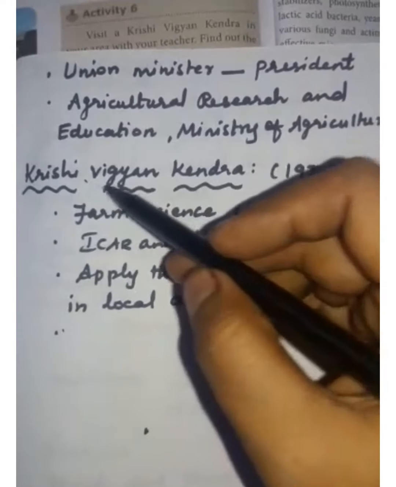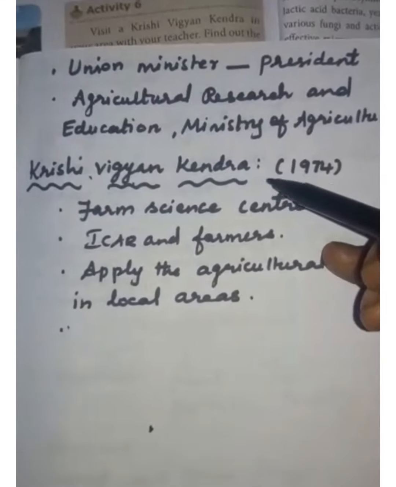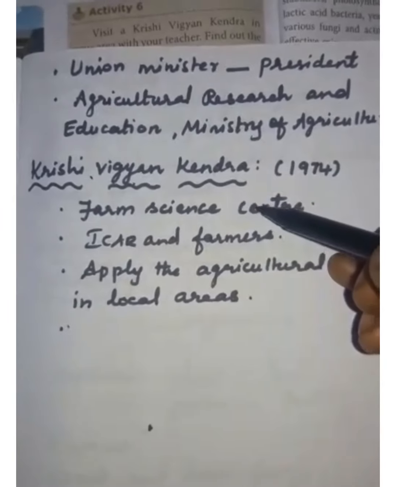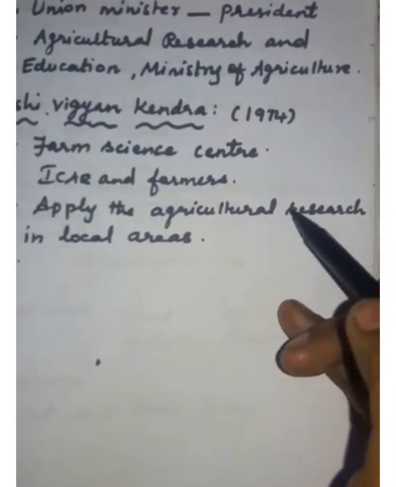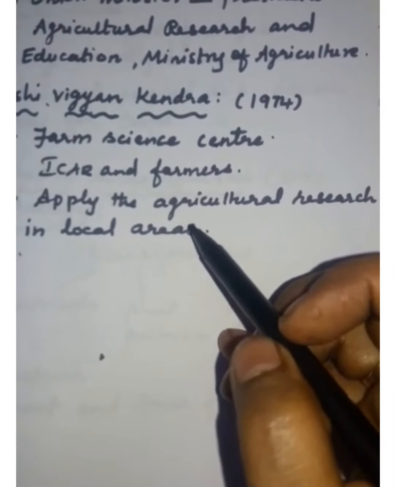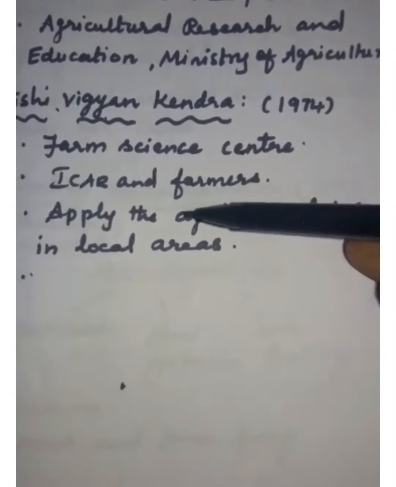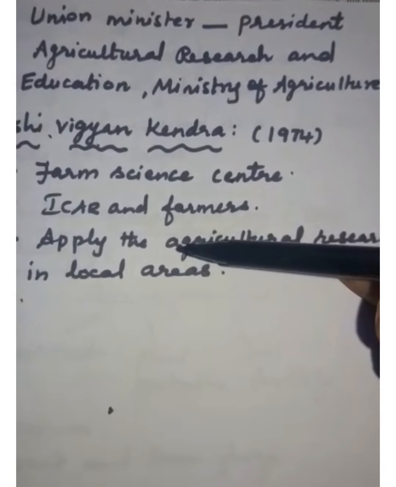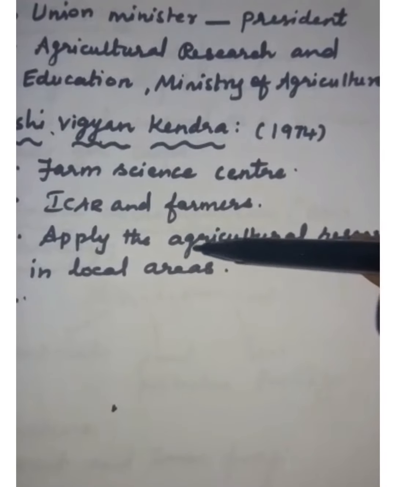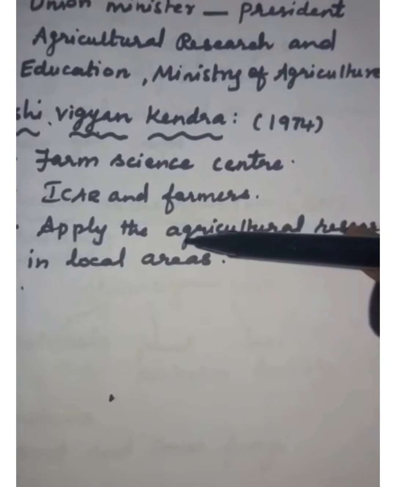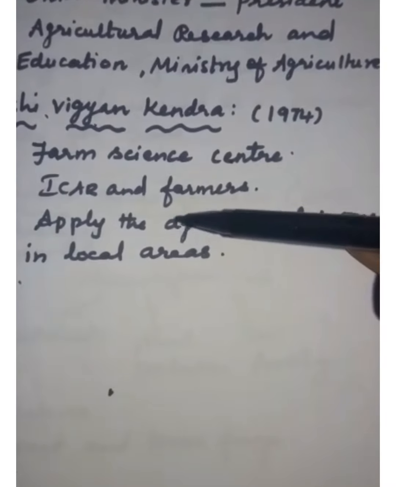Students, next we are going to study about Krishi Vigyan Kendra. Started in 1974 at Pondicherry, it is a farm science center. It makes the links between ICAR and farmers and also applies the agricultural research in the local areas. It has been established in all the states. These Krishi Kendras operate a small farm to test new technologies in seed varieties and innovate new farming methods for the farmers.